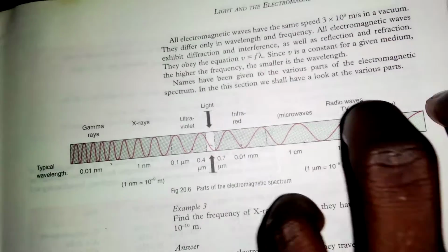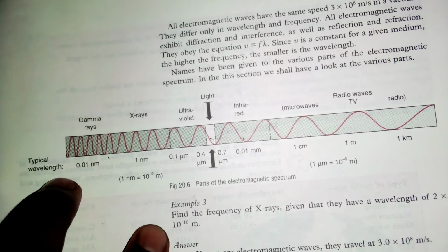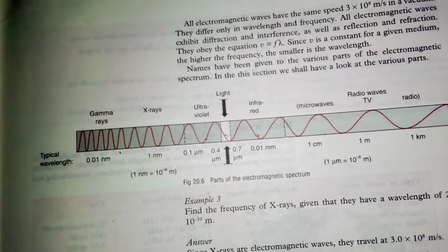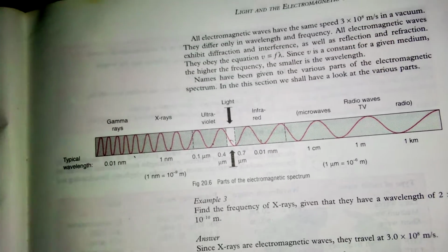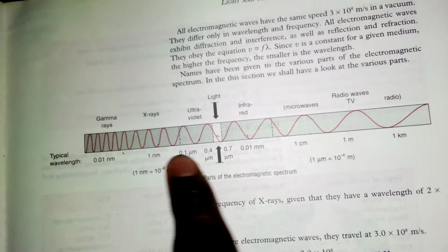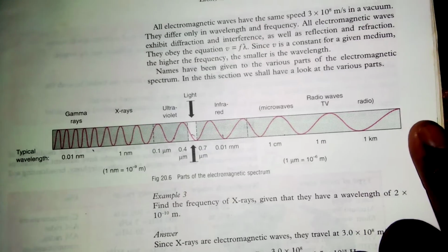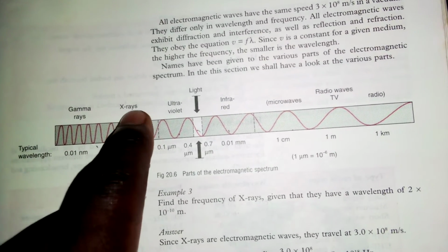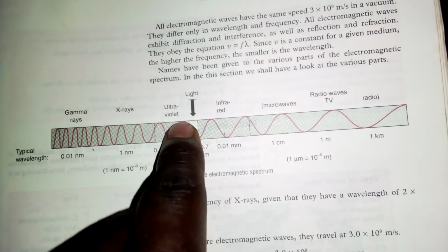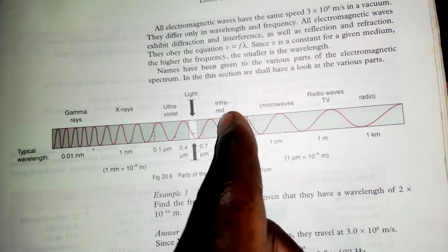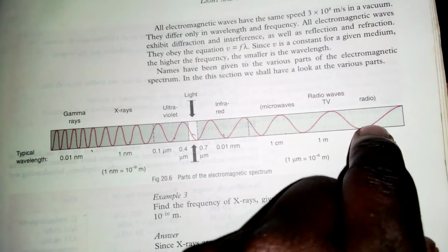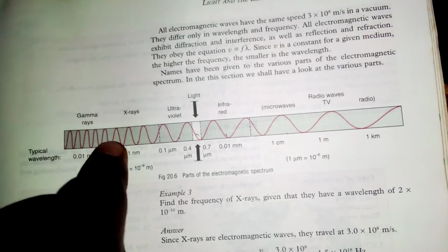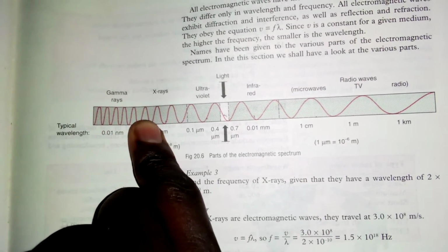Now, what is remarkable about these? We just want to look at two key concepts here. The first concept is, let's try to move from this side going to the other side. What is it that you're noticing? You notice that here, the amplitude, as you go further, is decreasing. The amplitude is doing what? Decreasing. Now, this has an effect on frequency and wavelength.